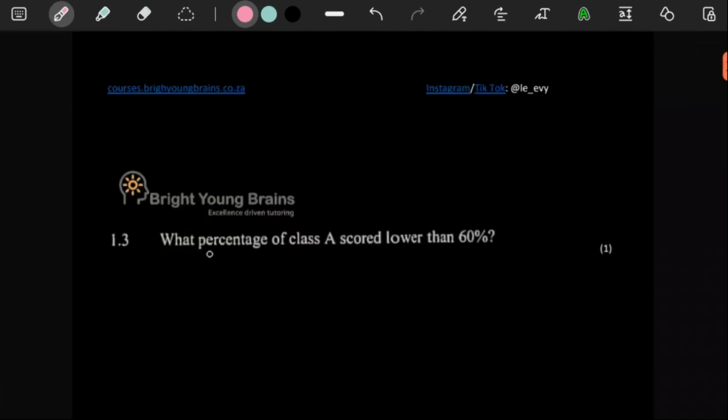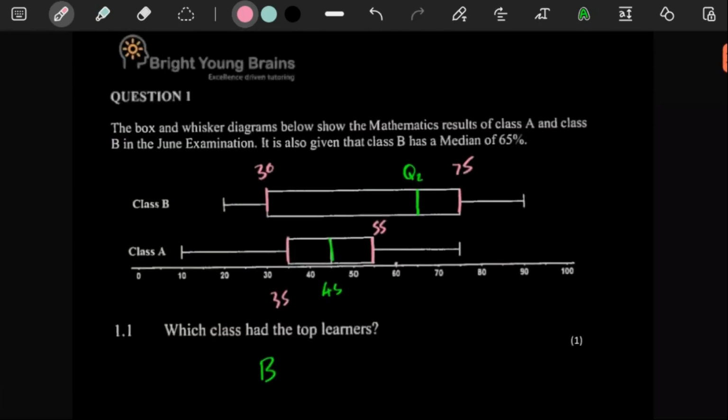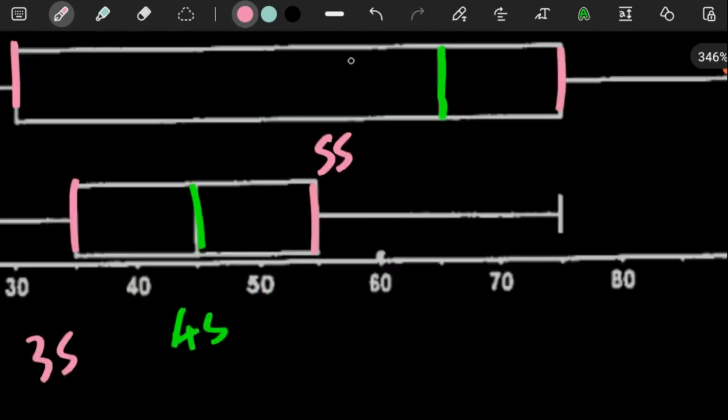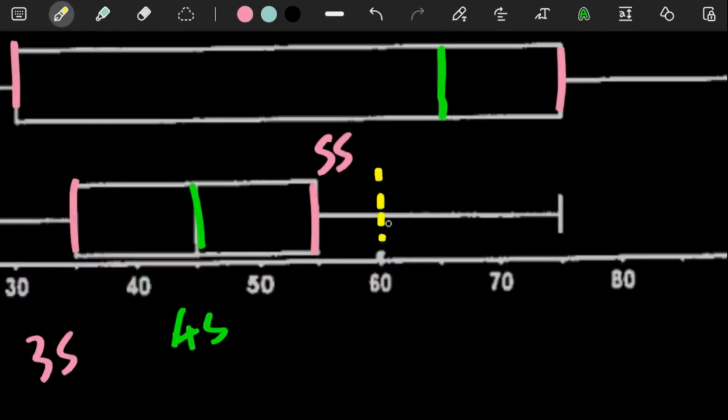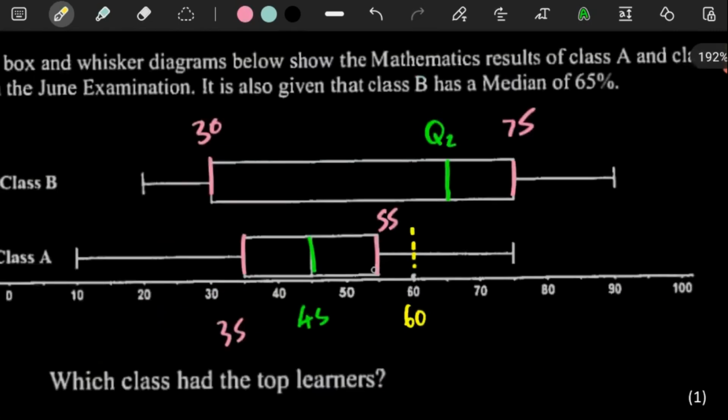1.3 says, what percentage of class A scored lower than 60%? So let's see here. This is where 60% is, so we have 60% over here. Now, what we know is this is where Q3 is. Q3 is 55%. So what we know is 75% of the people have lower than 55%.